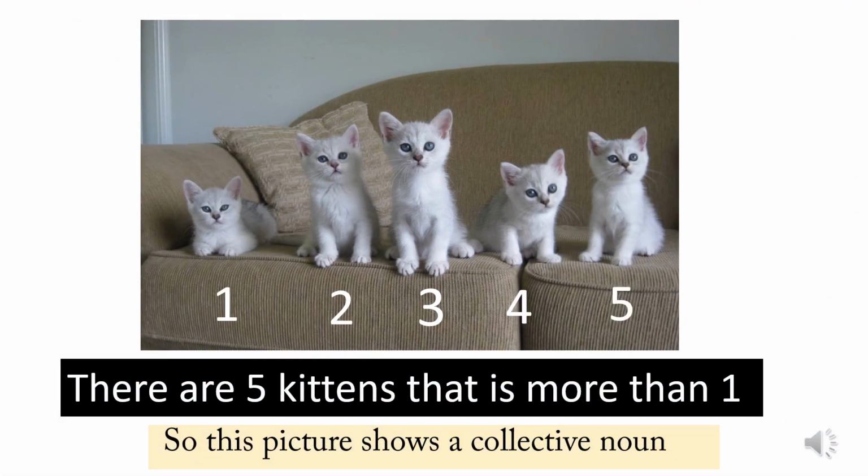Children, look at this picture. You can see many kittens here. So let's count the number of kittens. Count with me. 1, 2, 3, 4, 5. There are 5 kittens. That is more than 1 kitten. So this picture shows a collective noun.